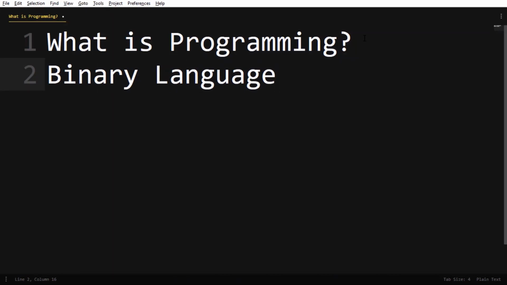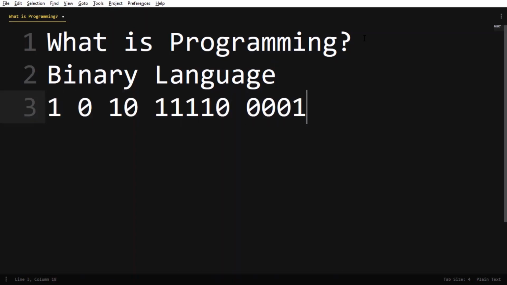So what is binary language? It's ones and zeros: 1 0, 1 1. It only understands ones and zeros. Just like we have 20-plus characters in English, binary language only has two characters, 1 and 0. Like A to Z in English is equal to 1 and 0 in binary language.